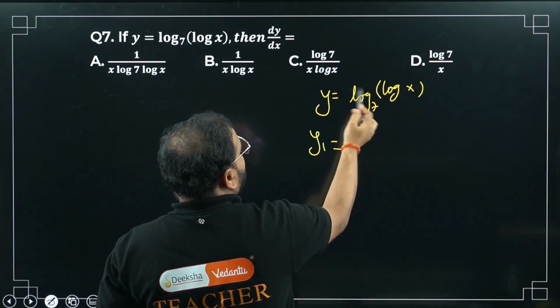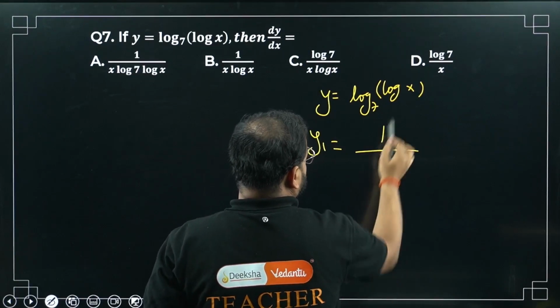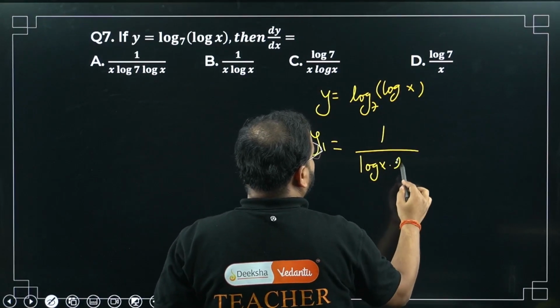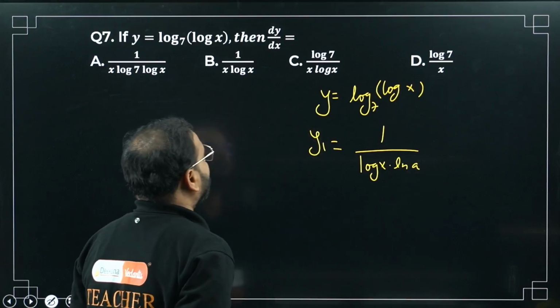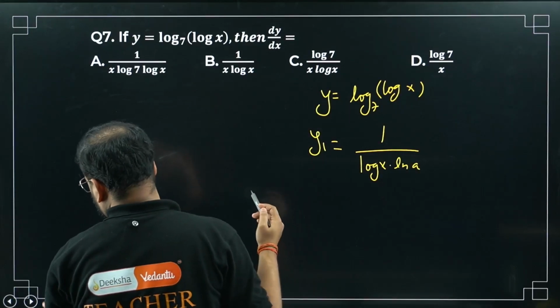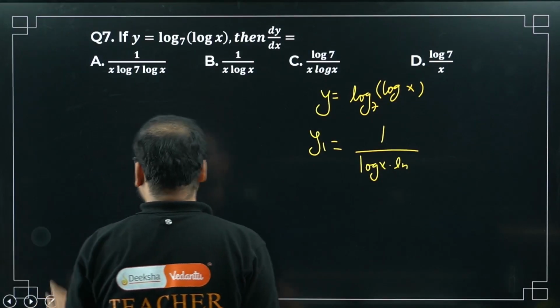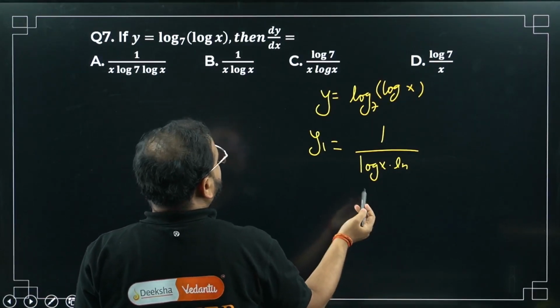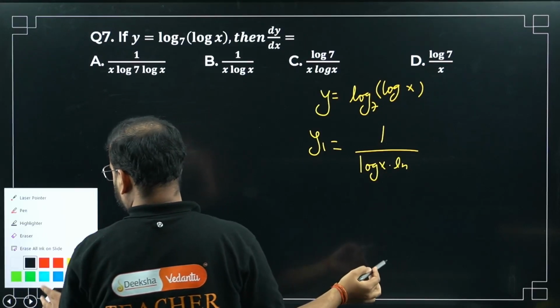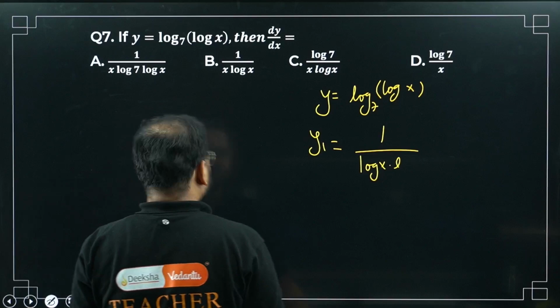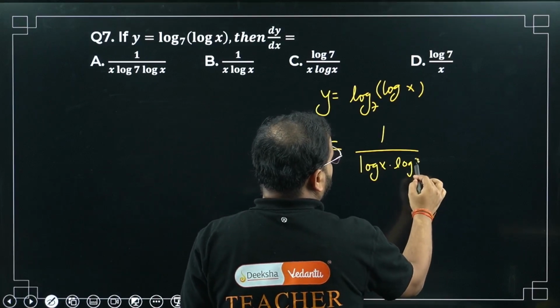Please check. First I'll do for this log. I'm going to get what? This will come in the denominator. So log of x times of the base, I have to do what? ln a or log of a. Not a, 7, right? In this case we have 7. a is defined already, right? So I'll write this as log of 7, right? Please check. Log of 7. Formula is what?